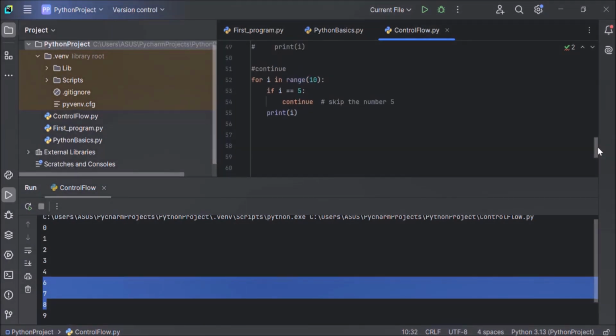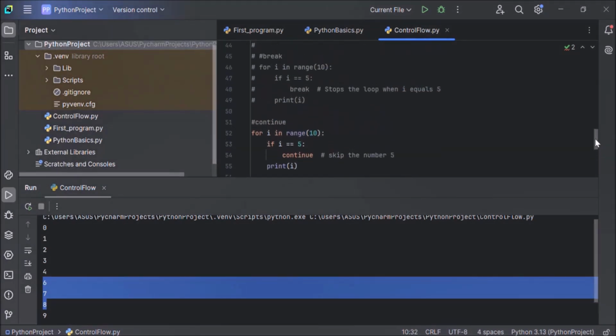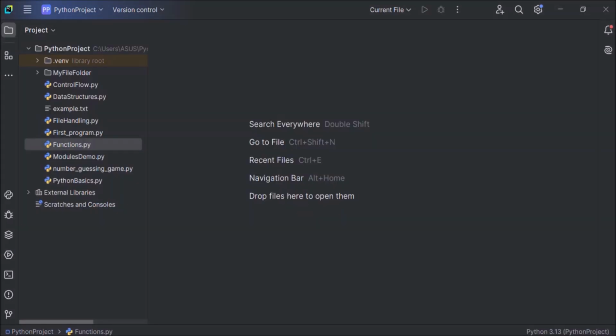I hope it is clear to you what the difference between break and continue statements is, how it works, and how to use it. Now next we will understand how to work with strings. Strings are sequences of characters and are one of the most commonly used data types in Python. In this section, we will cover creating and manipulating strings, string methods and operations, and string formatting.